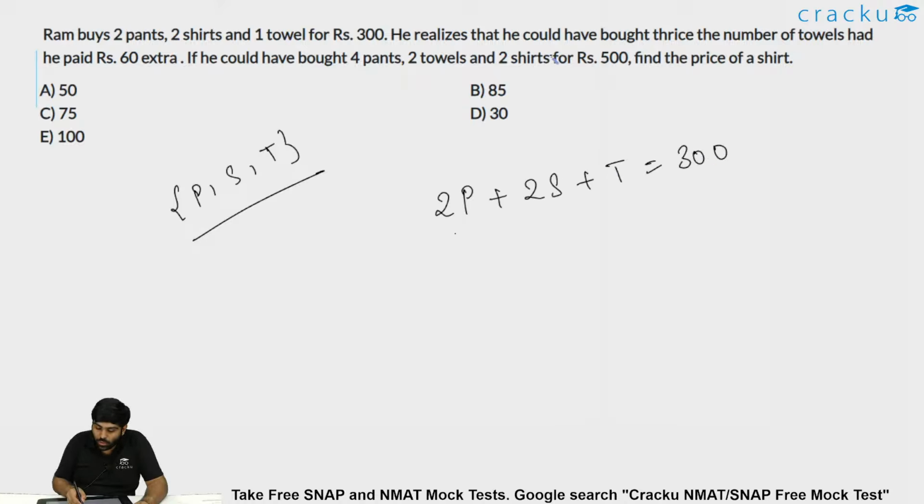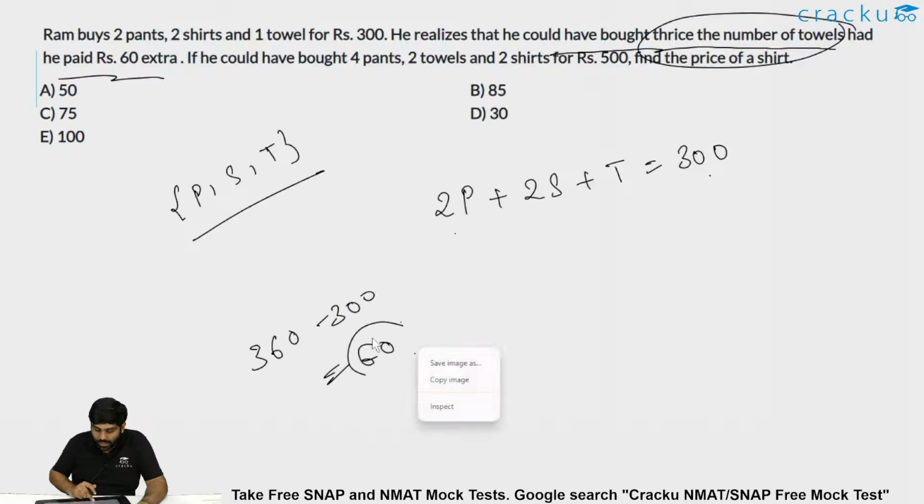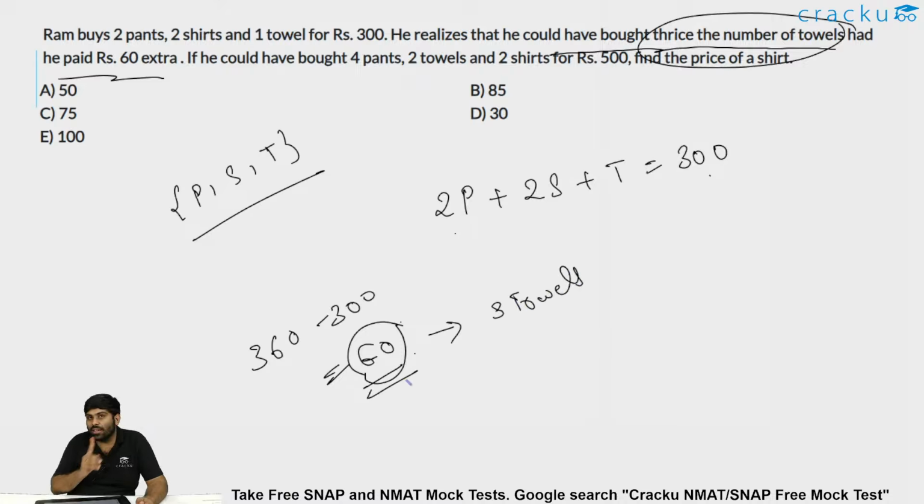He realizes that he could have bought thrice the number of towels and he paid an extra 60 rupees. So instead of 300, if he would have paid 360 rupees, that is 60 extra, then he would have got thrice the number of towels. Initially he got only 1 towel, now he would have got 3 towels. But is this 60 rupees only for 3 towels? No, this is 3 towels minus 1 towel, because already in 300 rupees 1 towel is what he is purchasing. So with additional 60 rupees he will be able to purchase another 2 more towels, such that the total will become 3.